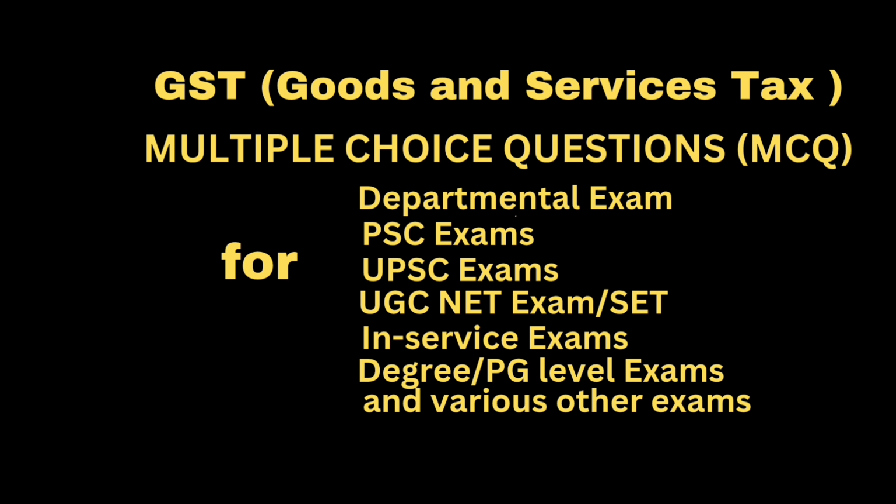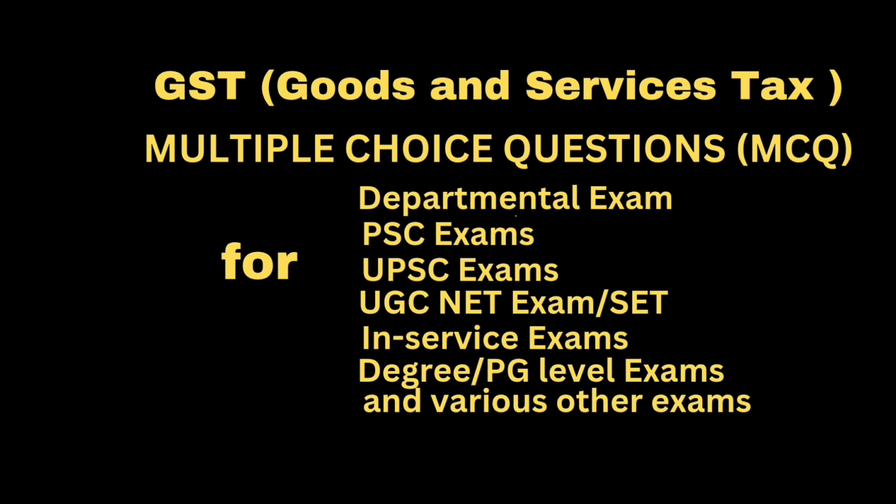Question: which of the following shall be excluded in the value of supply? Option A, any discount which is given before or at the time of the supply if such discount has been duly recorded in the invoice issued in respect of such supply. Option B, any discount which is given after the supply has been effected.